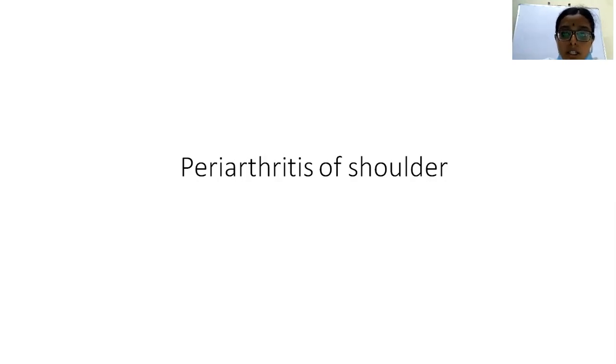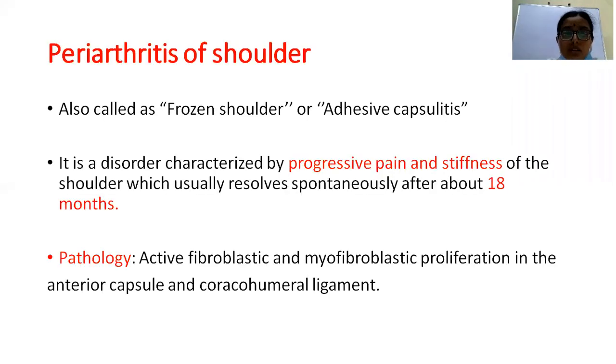So now let us look into periarthritis of the shoulder. Periarthritis of the shoulder is also called frozen shoulder or adhesive capsulitis. This is a disorder characterized by progressive pain. Initially there will be pain which gradually progresses, and then after a period of time it subsides. Then it is characterized by stiffness of the shoulder. Both these symptoms usually resolve after about 18 months. Coming to the pathology, there is active fibroblastic and myofibroblastic proliferation in the anterior capsule of the shoulder joint and the coracohumeral ligament of the shoulder joint.